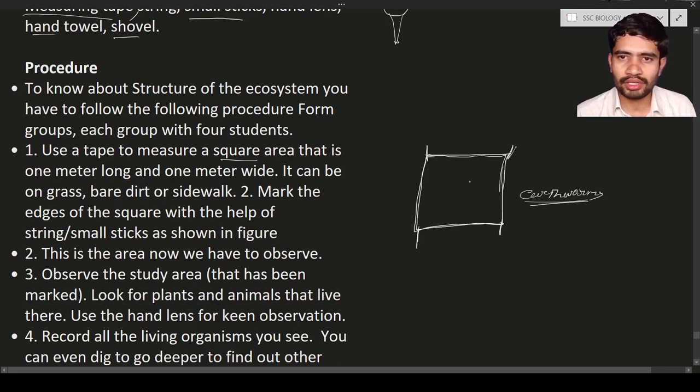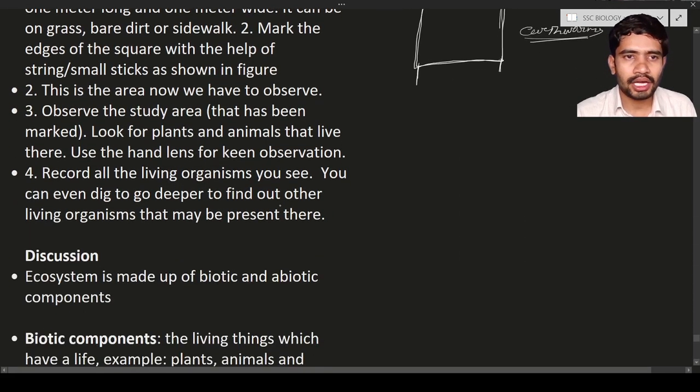Figure out how many organisms are there, how many plants are there, how many animals are there, and so on. Study and observe the area, and note it down in your notebook. Record the living organisms that you see. You can even go deeper to find other organisms that may be present here. This way, you can get the information on what types of organisms are in that area.